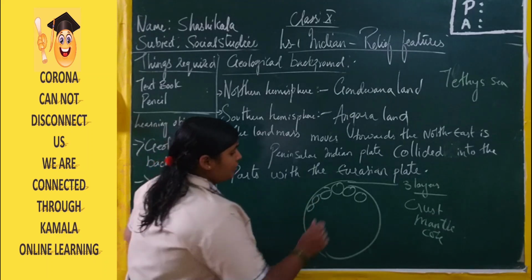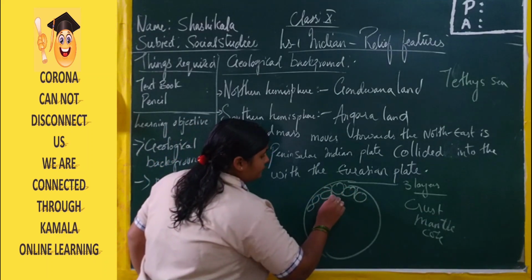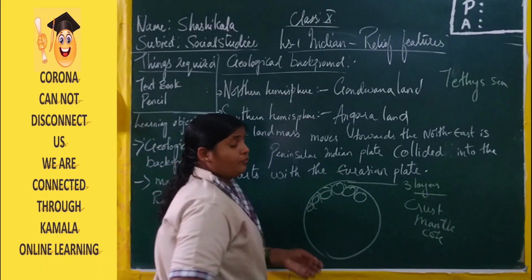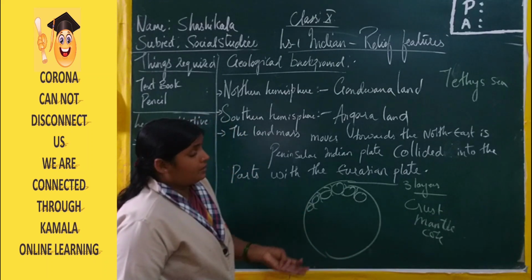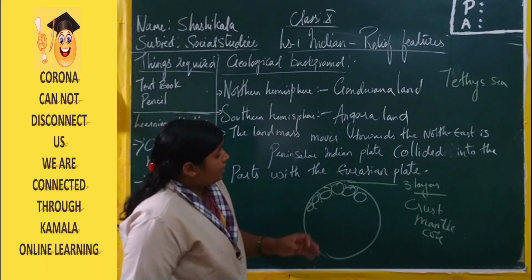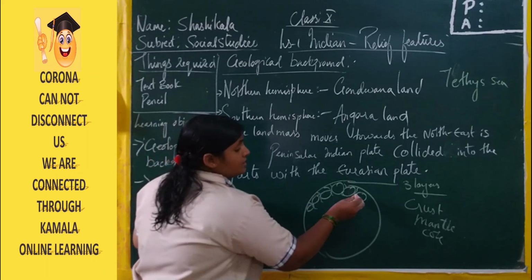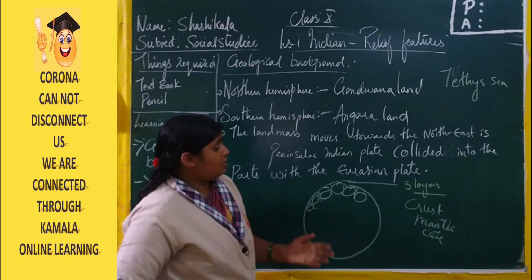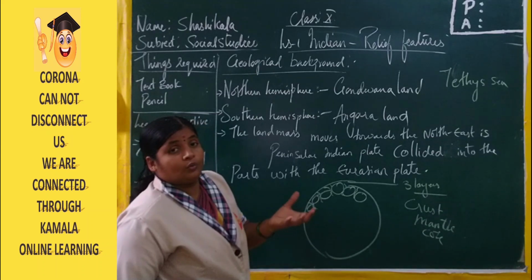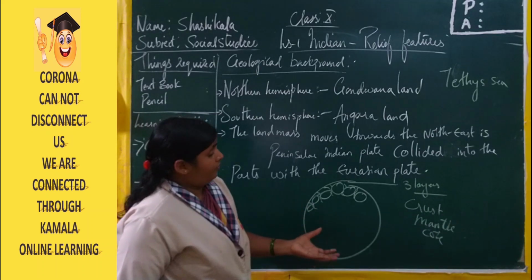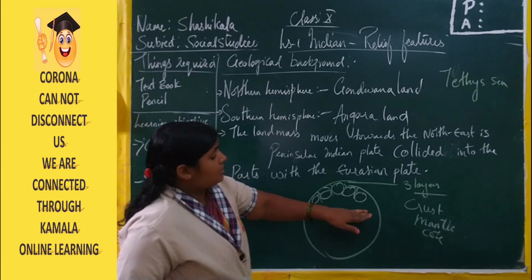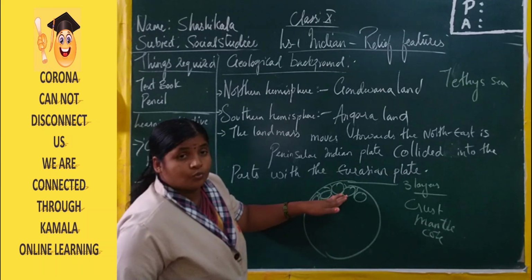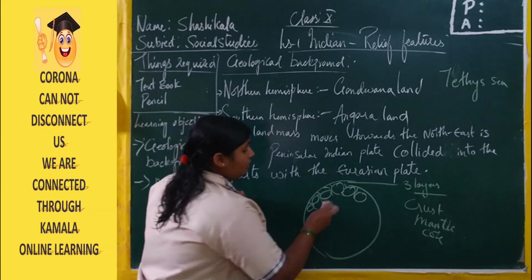In between the rocks we have liquid, different sand particles, water and different types of chemicals. Whenever the groundwater table or the liquid capacity increases, the rocks start moving from place to place.